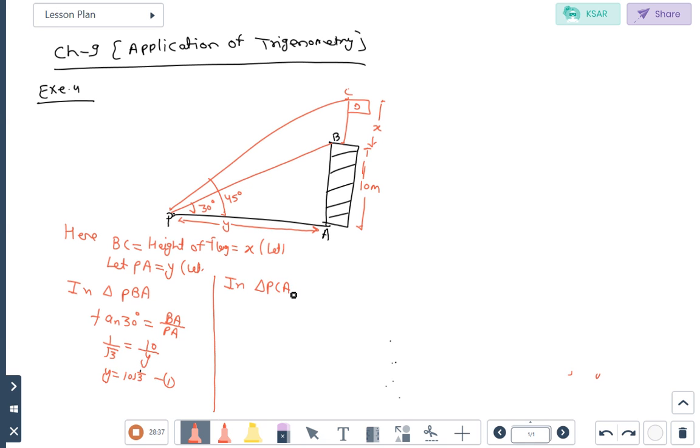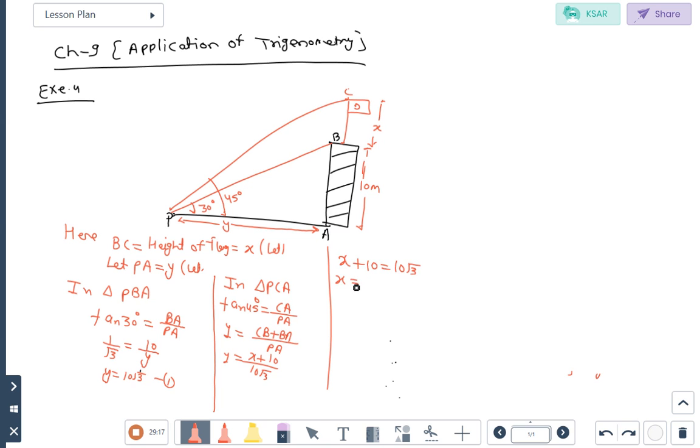Second triangle. In triangle PCA, again that is the perpendicular, that is the base. Angle value tan 45 equals CA divided by PA. Tan 45 value 1. CA can be written as CB plus BA upon PA. 1 equals, what is the value of CB? X. Plus, what is the value of BA? 10 upon PA, value from equation first? 10 root 3.